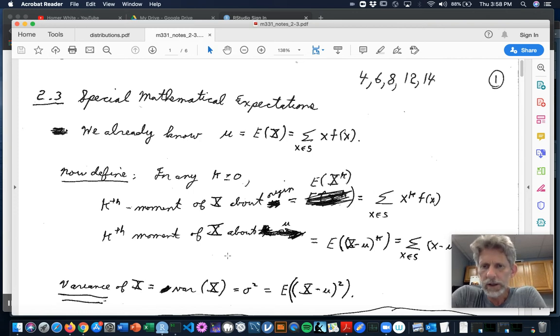Hey everybody, Dr. White here with section 2.3 on some mathematical expectations that are special and important. So we already know about just the regular old expectation of a random variable x.